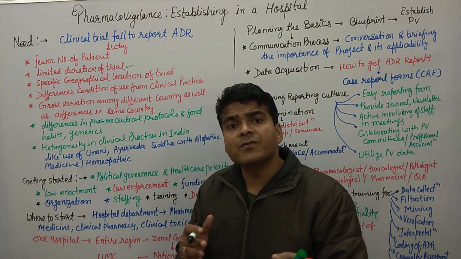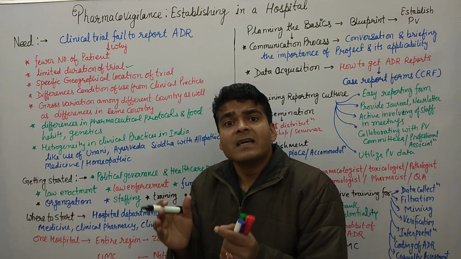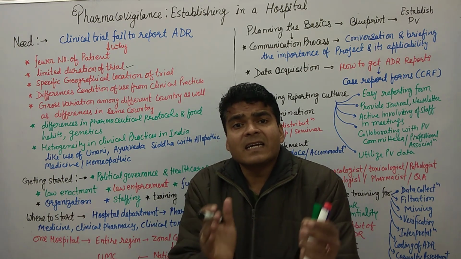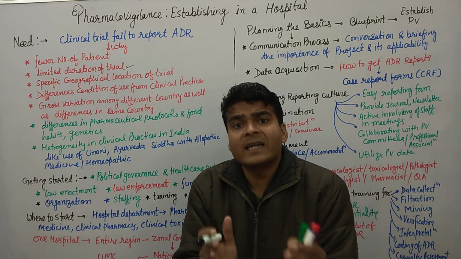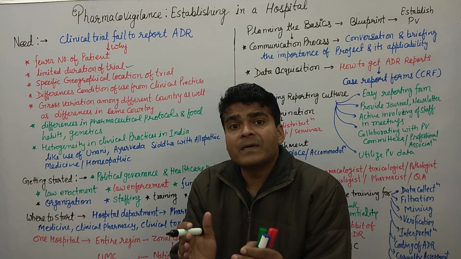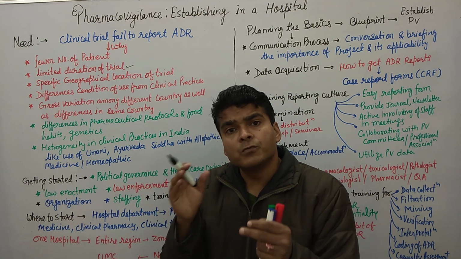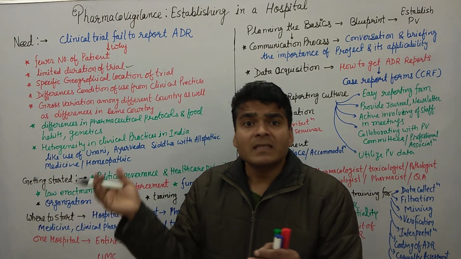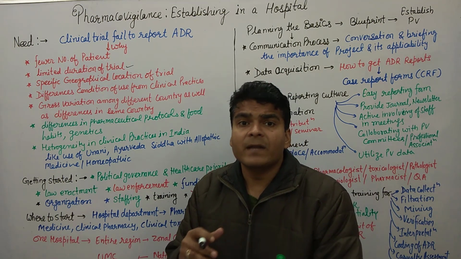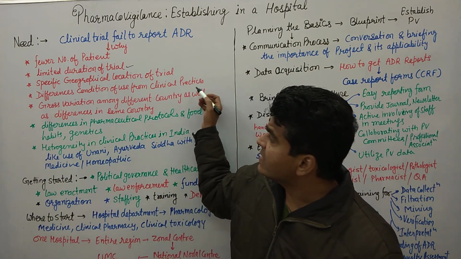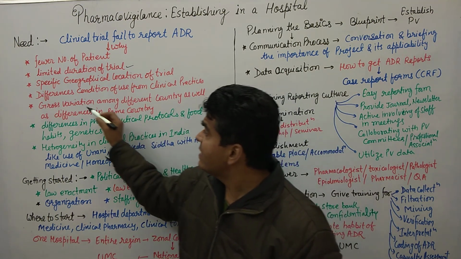I am just giving you an example: remdesivir was approved for certain critical corona patients. But during the COVID attack, many people who did not require remdesivir were also given remdesivir. So this kind of thing happens in practice.